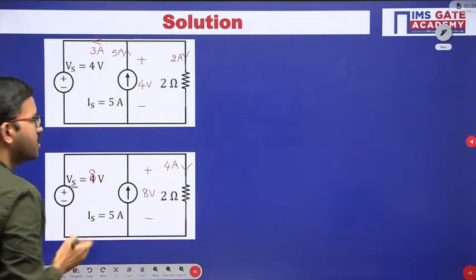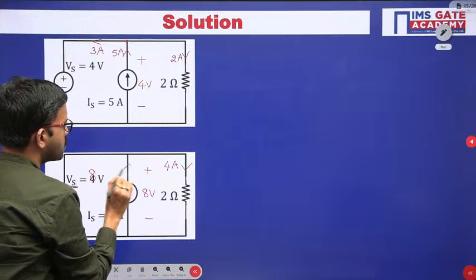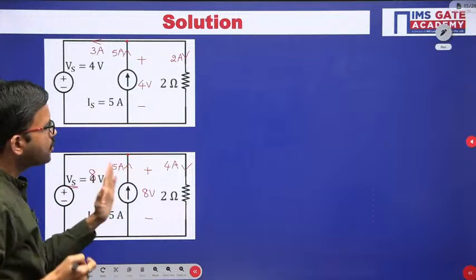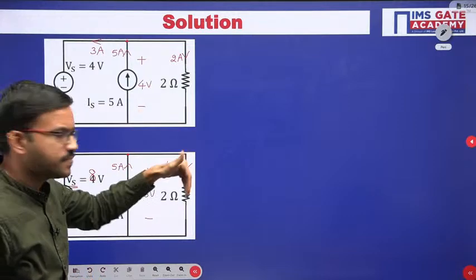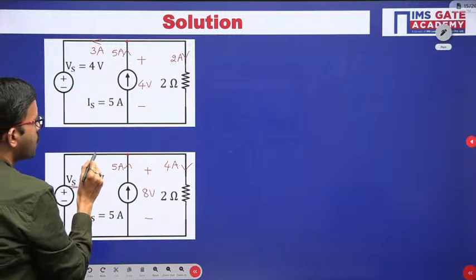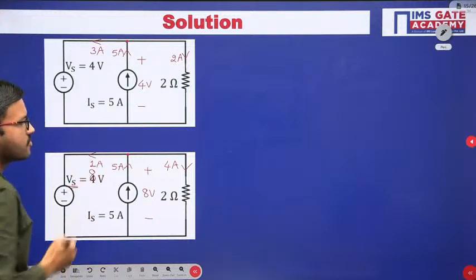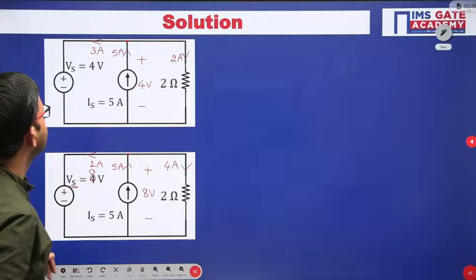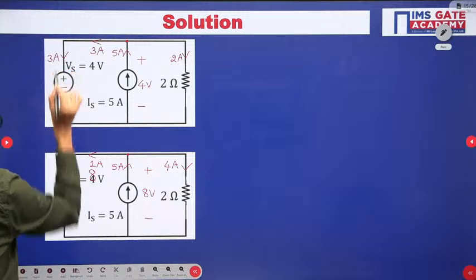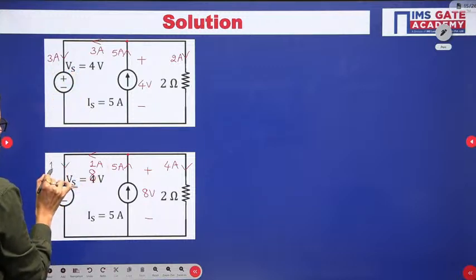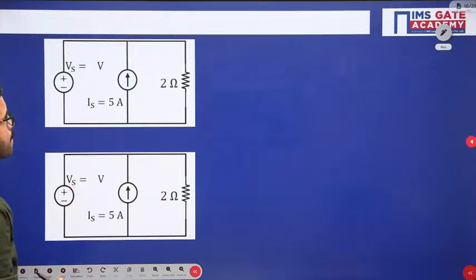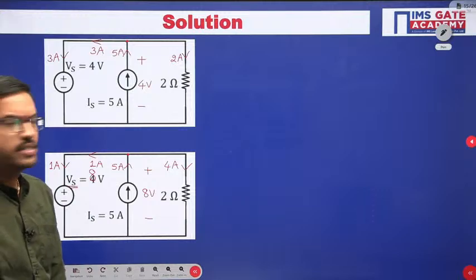Similarly you can observe here, 5 ampere is entering this particular node, out of which 4 ampere is leaving in this particular branch. Now obviously 1 ampere is going like this, 1 ampere is going like this. Here in this case 3 ampere is coming like this, in this case 1 ampere is coming like this, 1 ampere is coming like this.